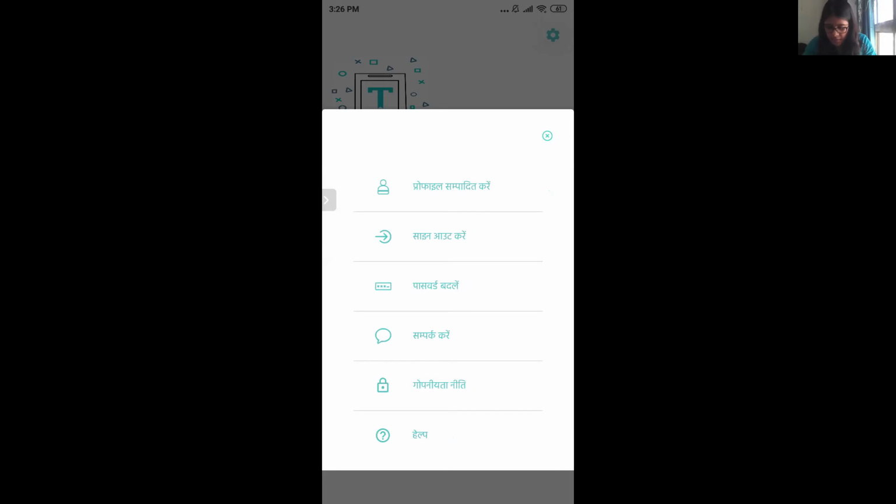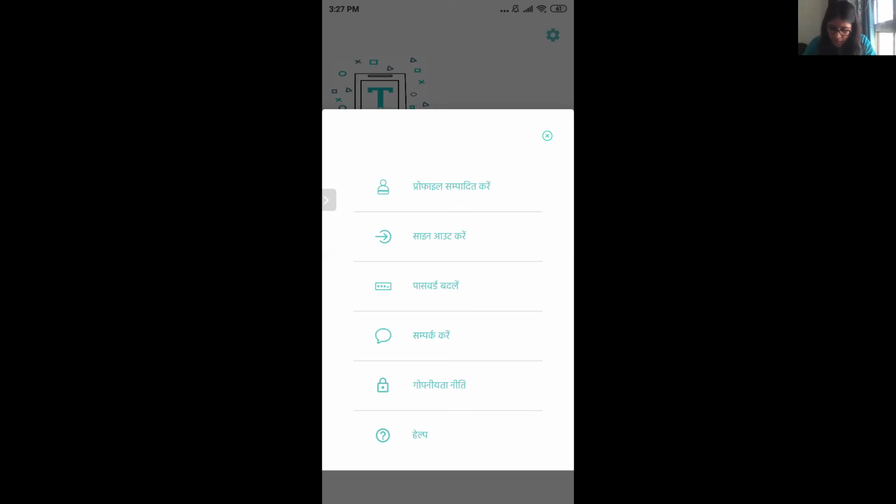Then next is Gopniyata Niti. This is basically a privacy policy and you'll see it in all the applications that you have. So if you have any concerns about how they're using your data, how stuff is getting used, you can click on that. And the last option is very interesting. This is the help option. So if you are stuck anywhere, you can just click on help and you will see dialog boxes of help everywhere. So let me just show you.